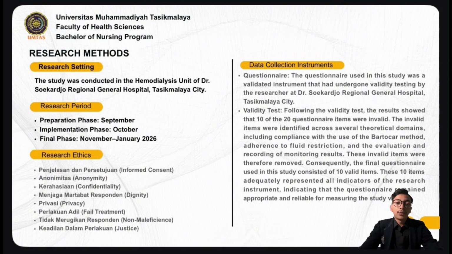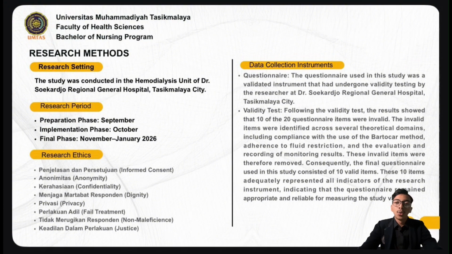Validity test. Following the validity test, the results showed that 20 questionnaire items were invalid. The invalid items were identified across several theoretical domains, including complications with the use of the Bartokar method and adherence to fluid restriction.